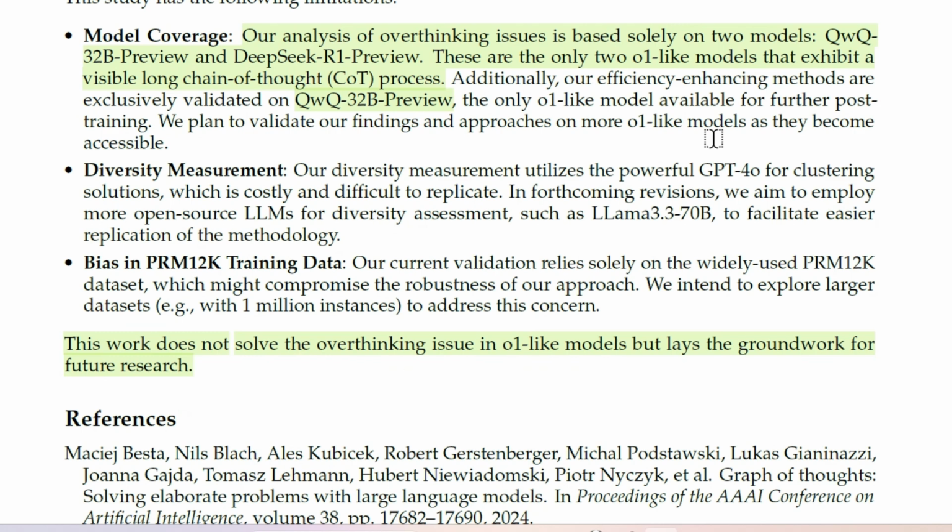Now there are of course some limitations. Our analysis of overthinking issues was based on two models, QwQ 32 billion preview and DeepSeek R1 preview. These are the only two models that exhibit a visible long chain of thought process. So they would like to try with other models as well. We will try it out as and when new models come up. Okay, so this is what the issue is.